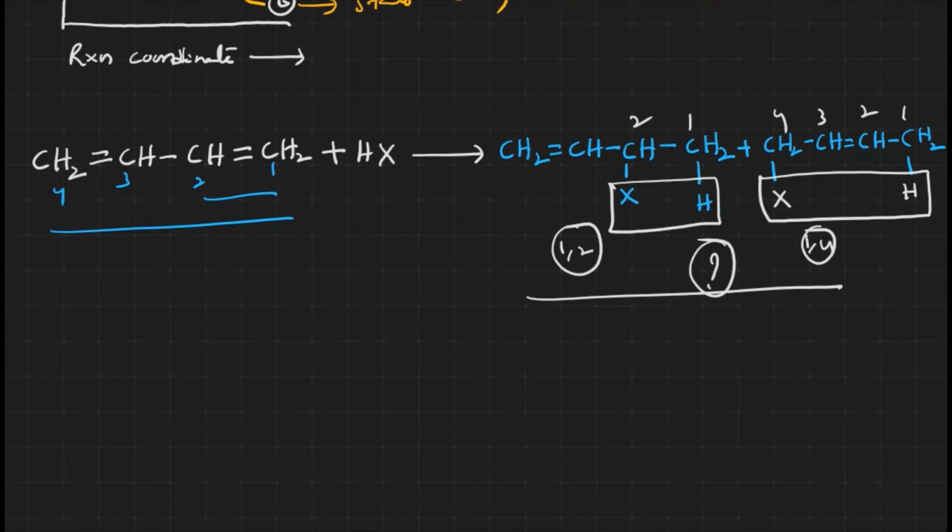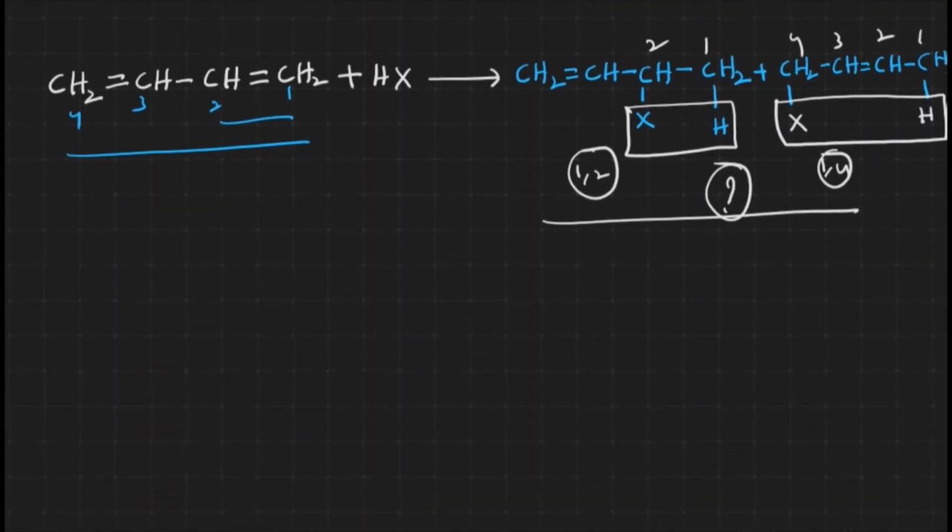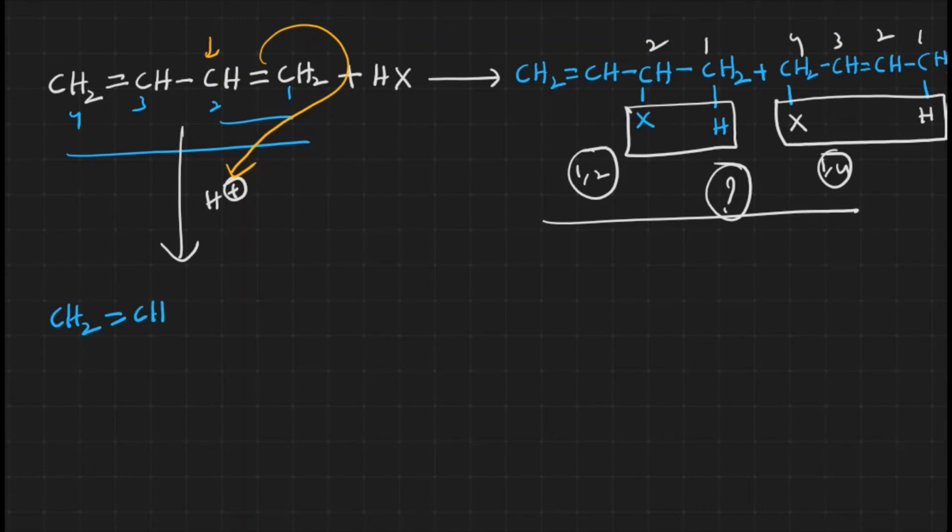Now let us see how the reaction occurs. Let us see the mechanism first. When this olefin catches the proton, it forms an intermediate carbocation at this position: CH3-CH+-CH=CH2.